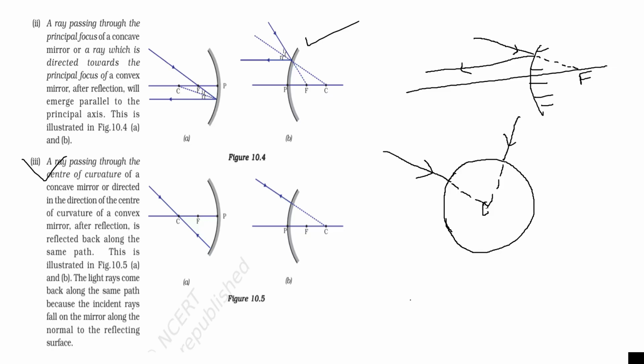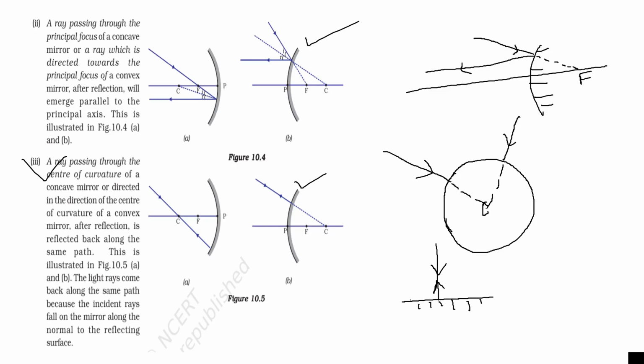Similarly, when a ray is incident normal to a plane mirror, it will retrace its path. So similarly the case for convex mirror, when it is incident normal, it will retrace its path. So these are certain rules. This will help you in the formation of image.